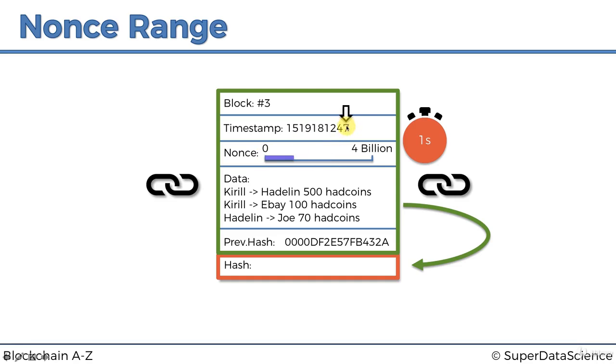Otherwise, if this wasn't updating, if there was no timestamp, we'd just get to the 4 billion, we wouldn't find a hash, and then we'd have nothing to do. But because the timestamp is updating every second, and it takes this miner 40 seconds to do the 4 billion, well, this is actually generous. So this should be like 1/40th from here to here. This purple thing should be tiny. But for illustration purposes, it's over here. Maybe this is a more efficient miner.